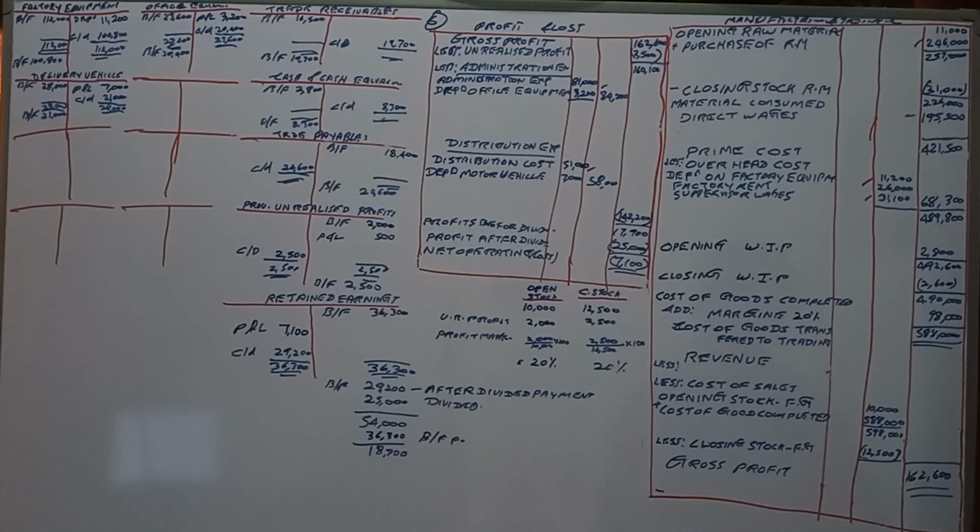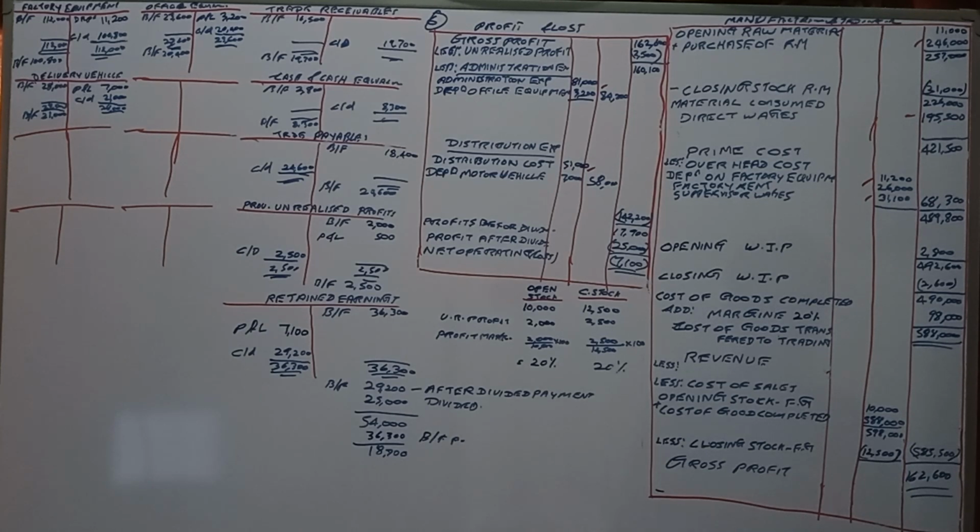From that we have to deduct the closing stocks of 12,500. That is 585,500. Right? 585,500.